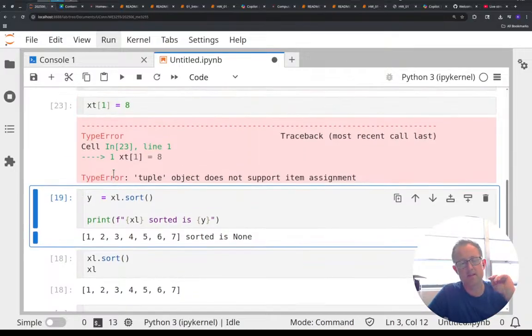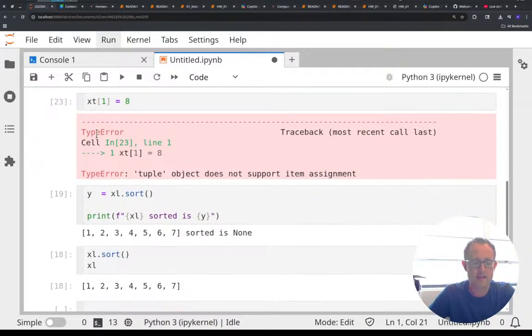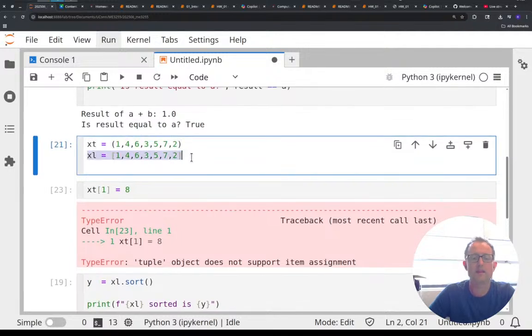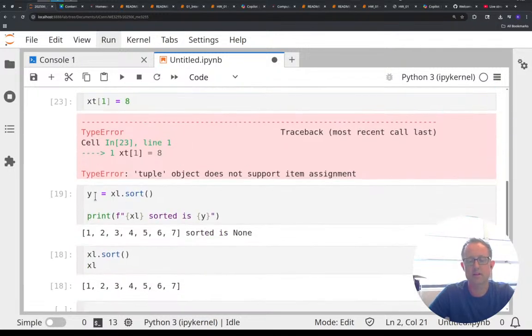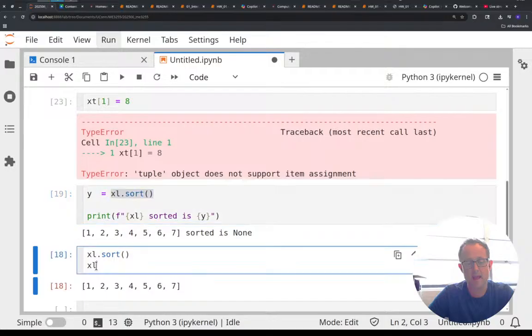Okay, so that's the first thing. A tuple is a tuple. Once you set it, it's set and done. The next thing is, all right, well, let me make it a list then, and I want to sort the list and save it as a new variable. This xl.sort is sorting the actual variable xl. So when I tell it xl.sort, it's sorted.